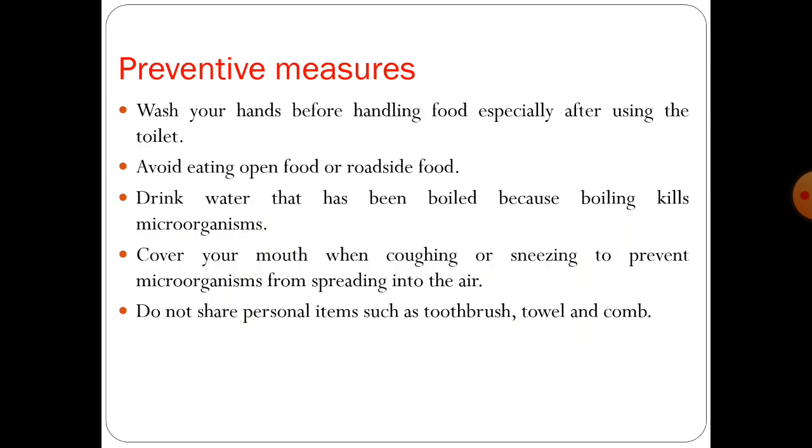Now, which are the preventive measures that we should take for protecting ourselves from these harmful diseases? These are the preventive measures. You should wash your hands before handling food, especially after using the toilet. And avoid eating open food or roadside food. Drink water that has been boiled, because boiling kills microorganisms. Or you can use a good quality filter at your home to filter that water.